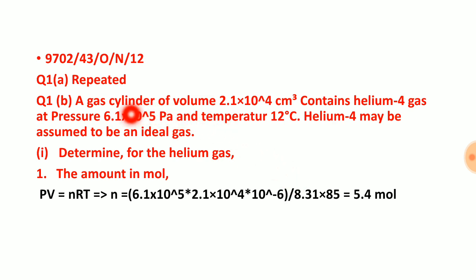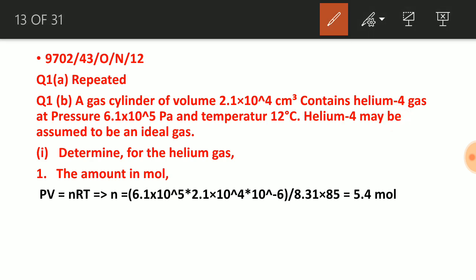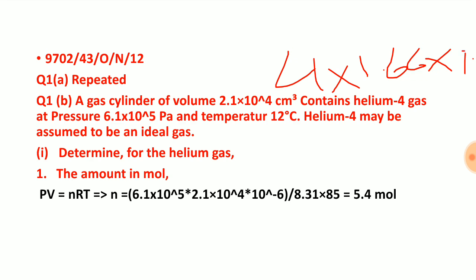See this. A gas cylinder has this volume. Volume is in centimeter cube. If it is in centimeter cube, we need to multiply by 10 to the power minus 6, which will make this meter cube. Helium 4 gas: helium 4 means its mass is 4 AMU. 4 AMU means 4 into 1.67 into 10 to the power minus 27 kg. That will give us the mass in kg.